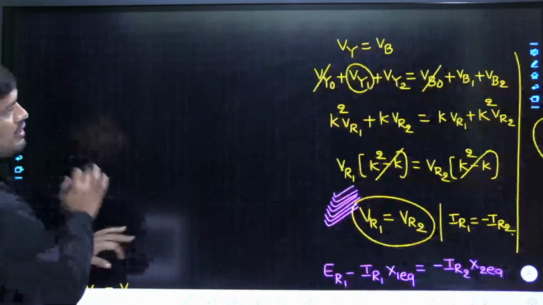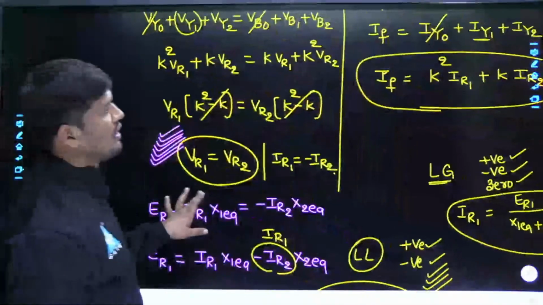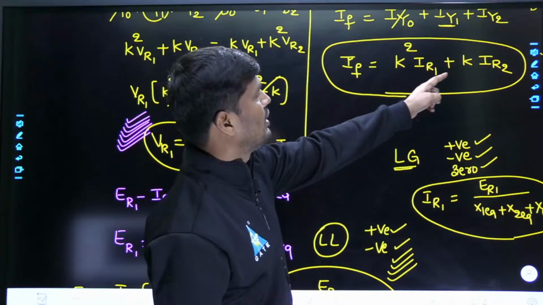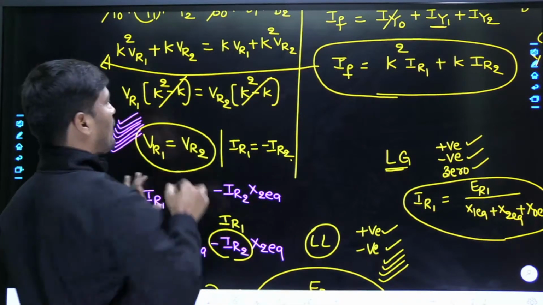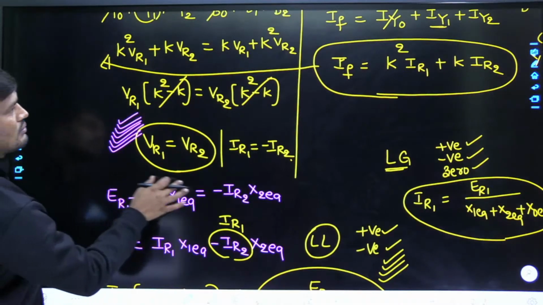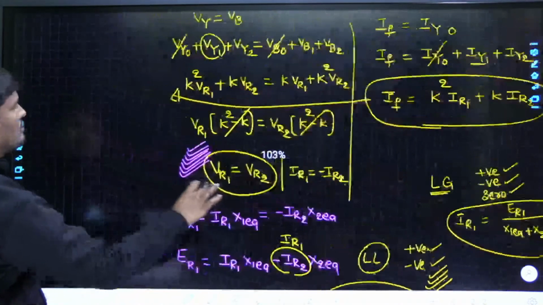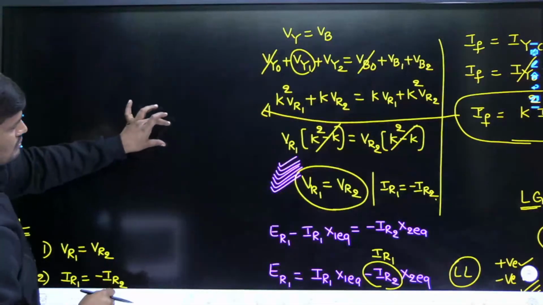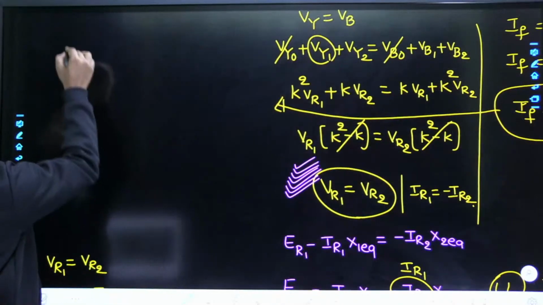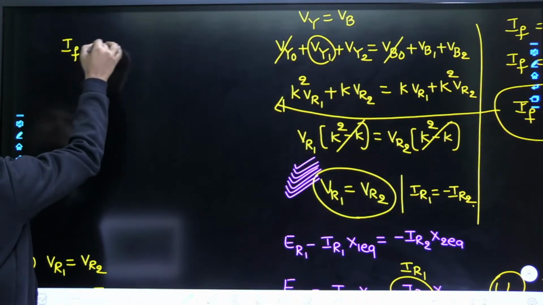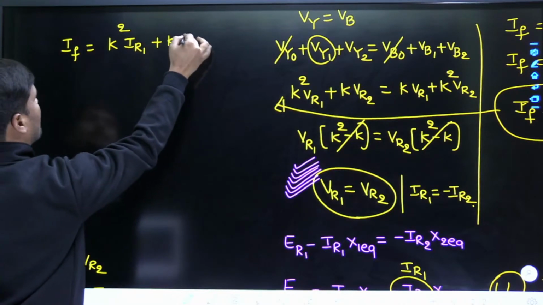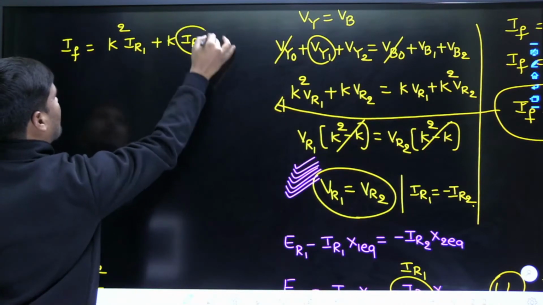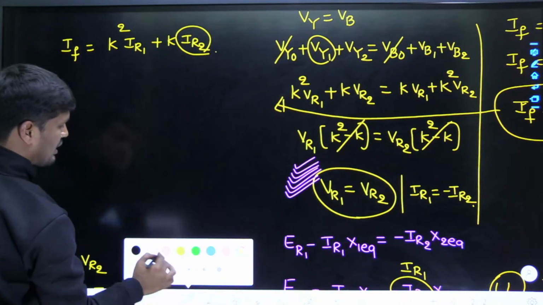Fault current already we have written. Fault current IF is equal to K square IR1 plus K IR2. I can use this formula here. Fault current IF is equal to K square IR1 plus K times IR2, where IR2 we can write as minus IR1, right?